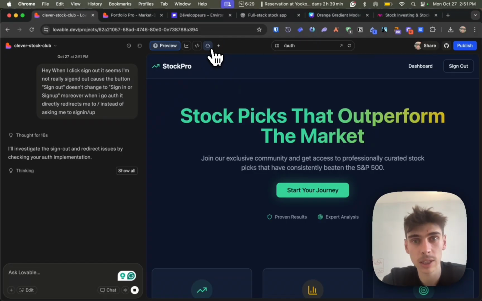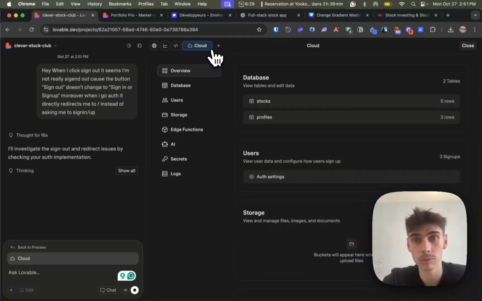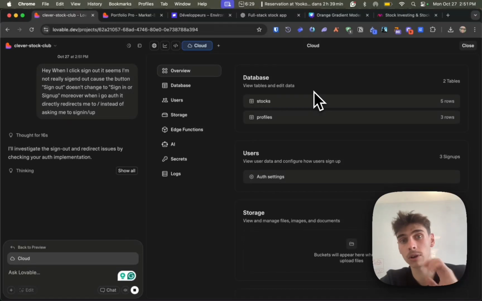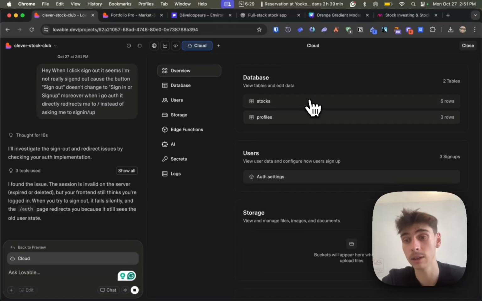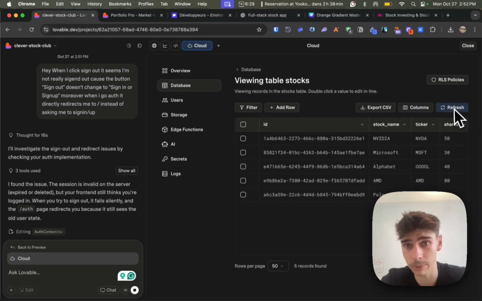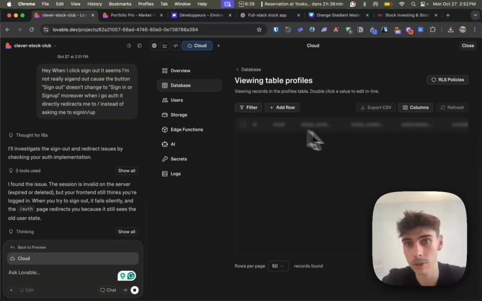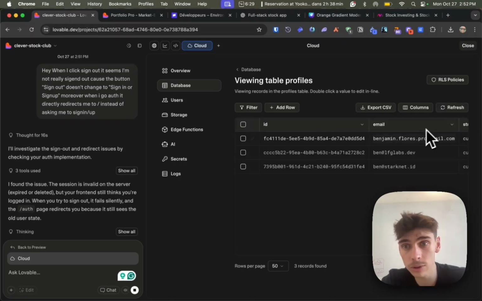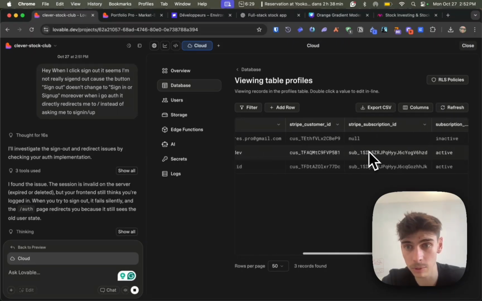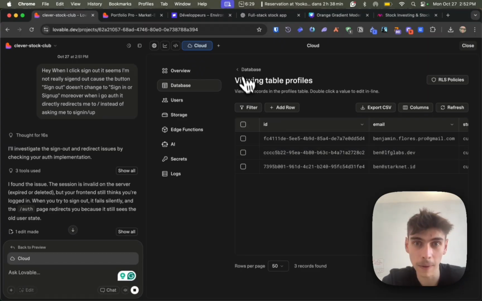So what happened is basically I used Cloud. The Lovable Cloud is just the backend of Lovable that permits you to actually have a working app and have data, database, authentication, etc. And here you can see stocks, which is the stocks of my CSV. So that's perfect. We can see profiles, which is basically all the users registered to my app, so we can see mainly me.